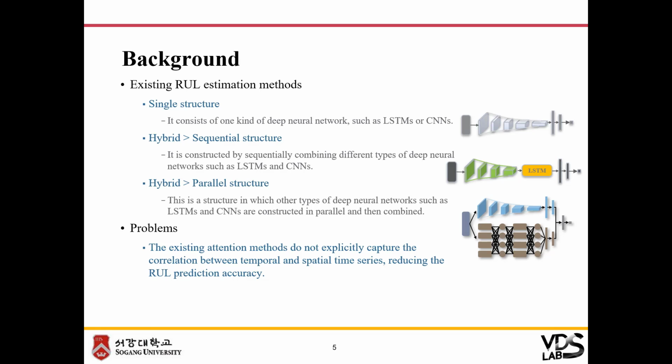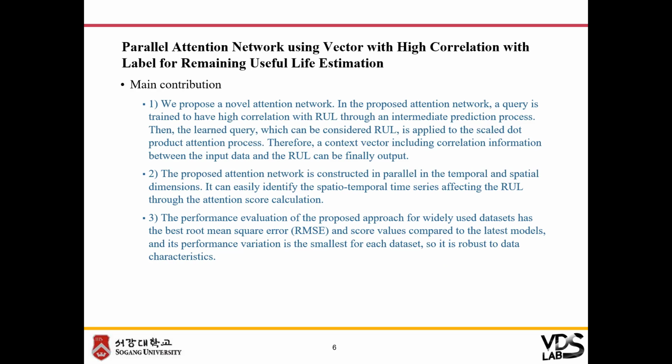Existing RUL estimation methods are classified into single, sequential, and parallel structures according to their structures. And recently, self-attention mechanism-based methods have been proposed. However, self-attention calculates the correlation of all sequences for each sequence. High computational cost is required, and it is difficult to verify features directly related to the actual RUL. So we propose a new method to solve the limitation of self-attention.